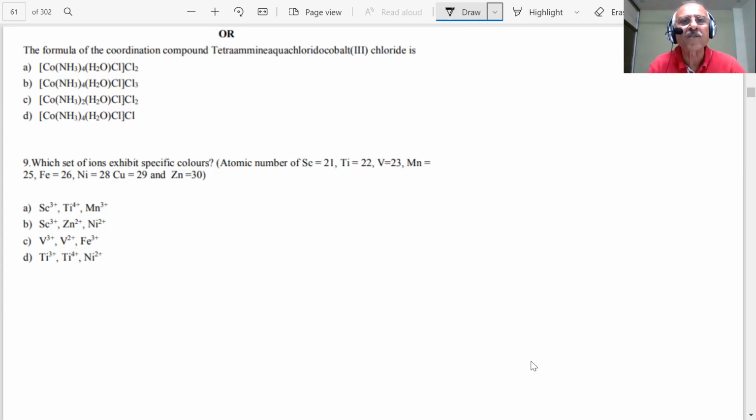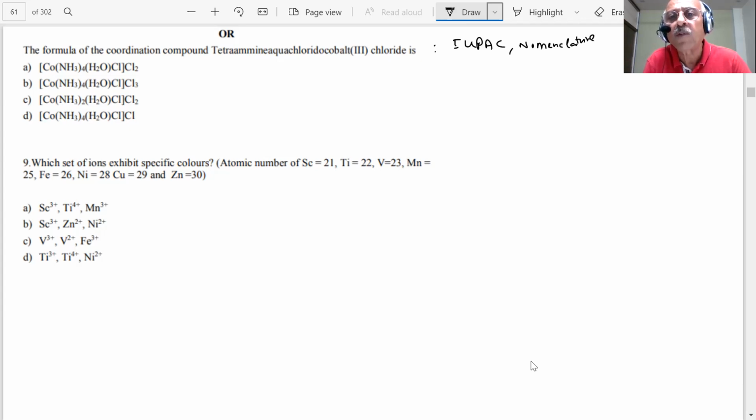And the question is on the screen. As I said, there is no choice, but internal choices have been provided, which are good enough for us. Here is a question on the screen. The formula of the coordination compound tetraamine aqua chlorido cobalt(III) chloride. You can see that when I discussed coordination compounds, I said in IUPAC nomenclature one question will be there. Did I tell you, yes or no? Yes, sir.